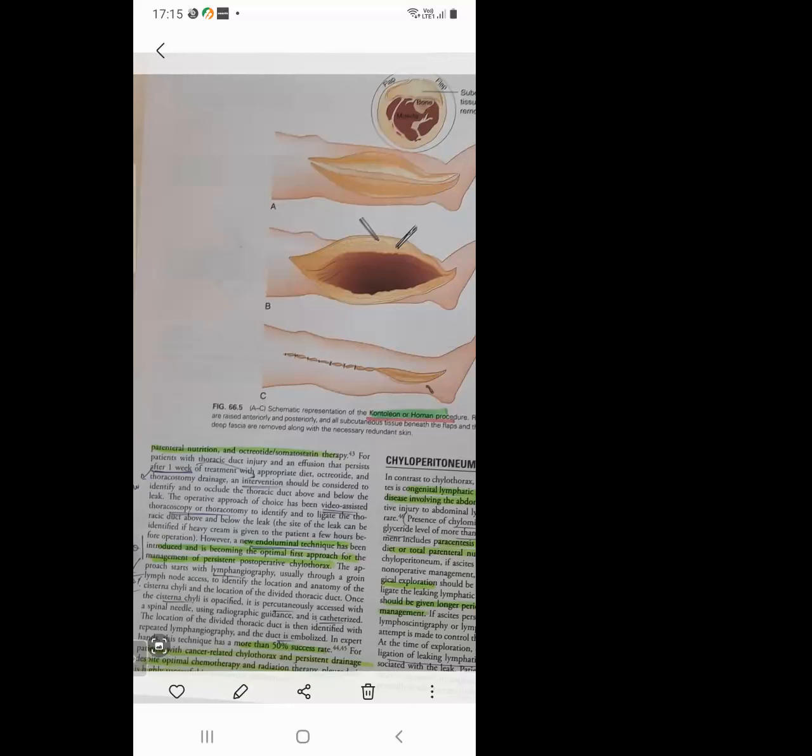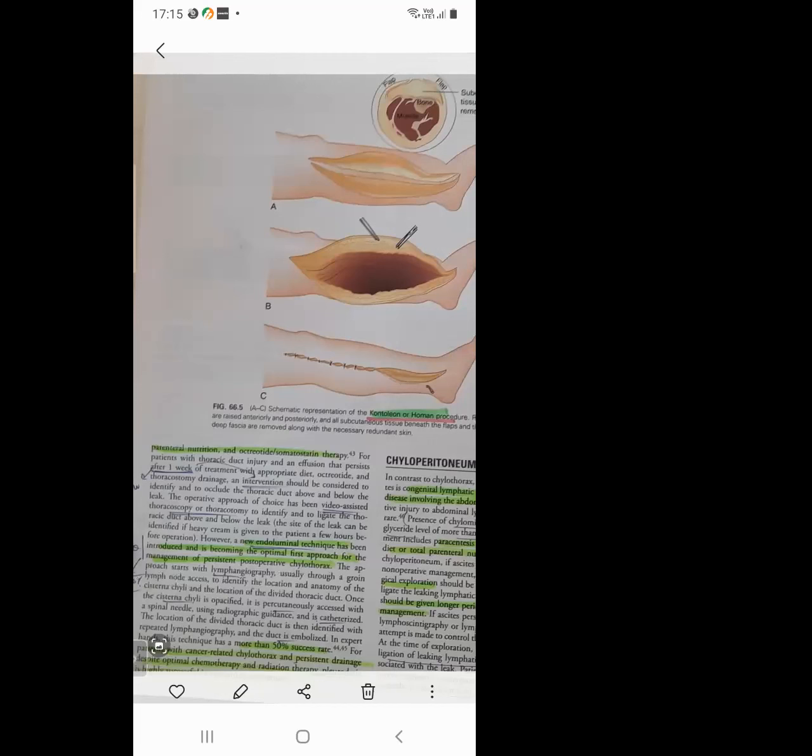So first you have to do lymphangiography. You have to identify the cisterna chyli. Then you have to percutaneously access and insert the catheter, and you have to embolize the duct wherever it is injured. More than 50% success rate.